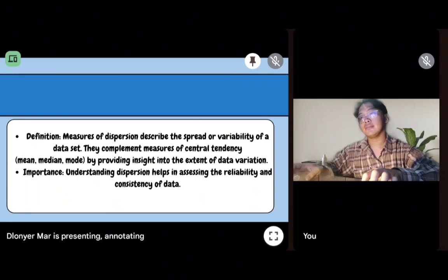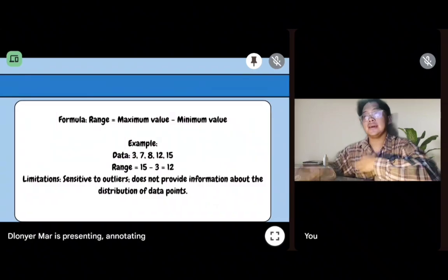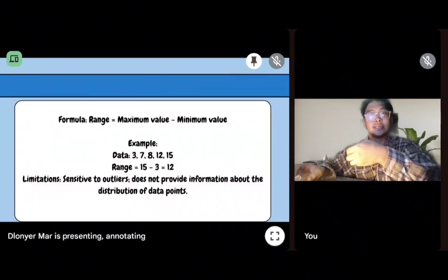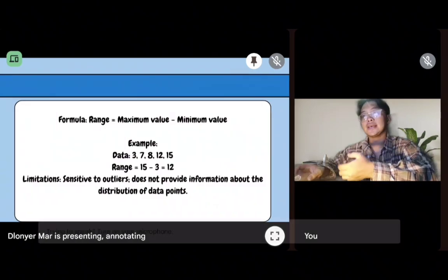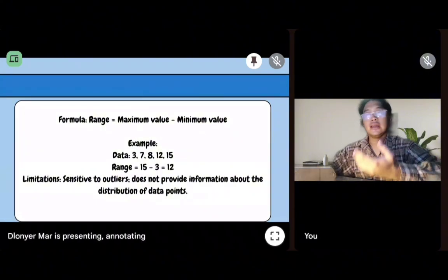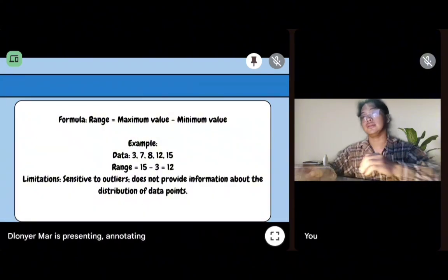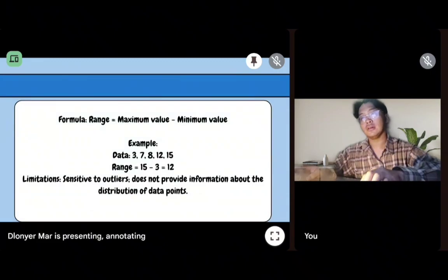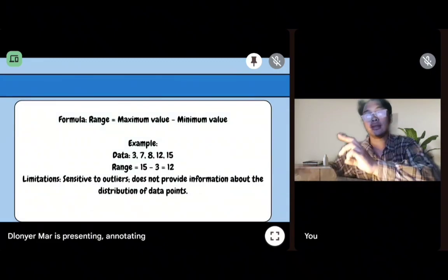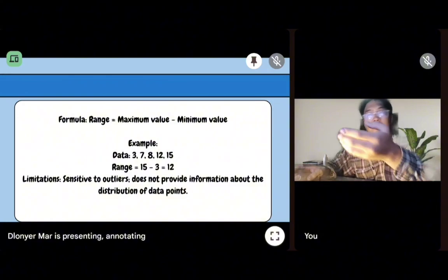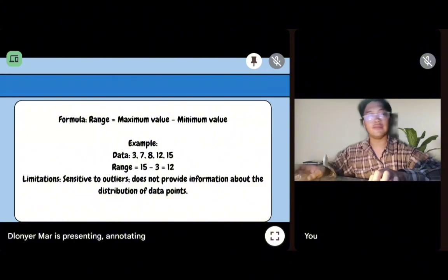They complement measures of central tendency, mean, median, mode, by providing insight into the extent of data variation. So what is range? It's the difference between the highest and the lowest values in a dataset. It gives a quick sense of the spread. So the formula of the range is range equals maximum value minus the minimum value. So here's the example, 3, 7, 8, 12, 15. The highest is 15 and the lowest is 3, so the range equals 12.